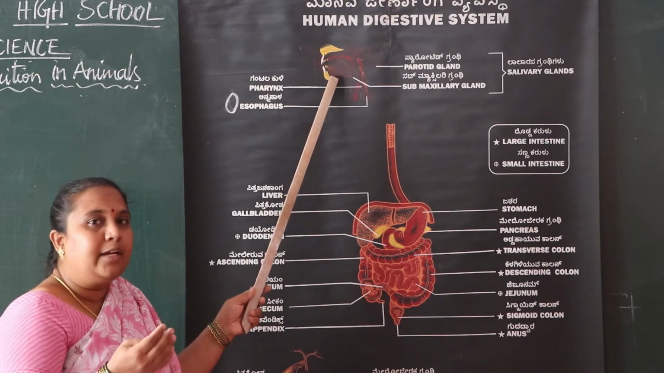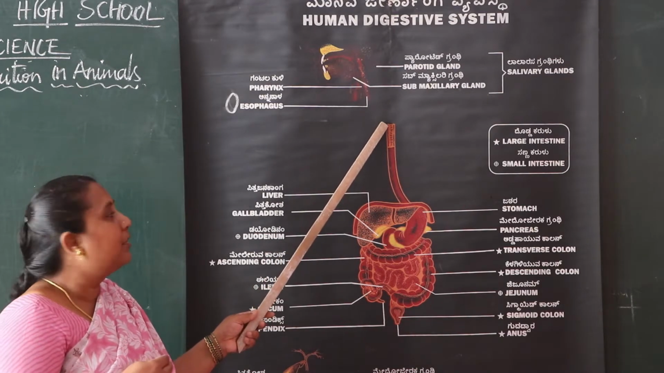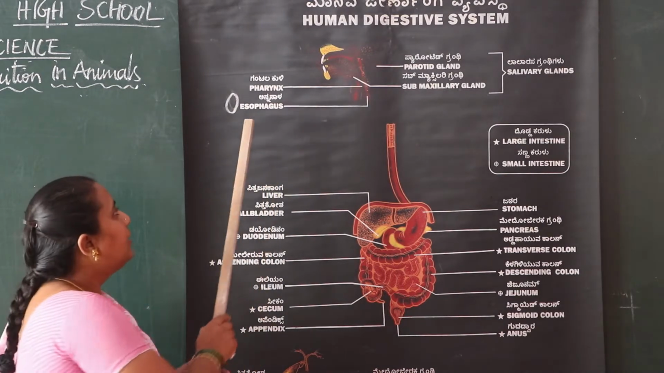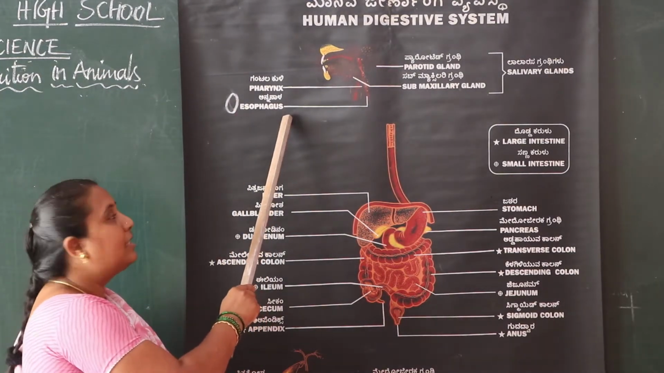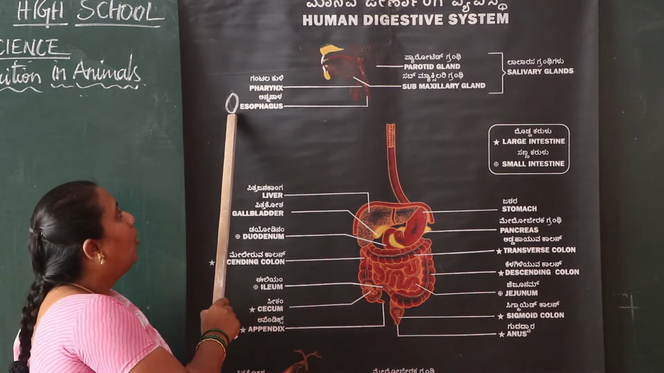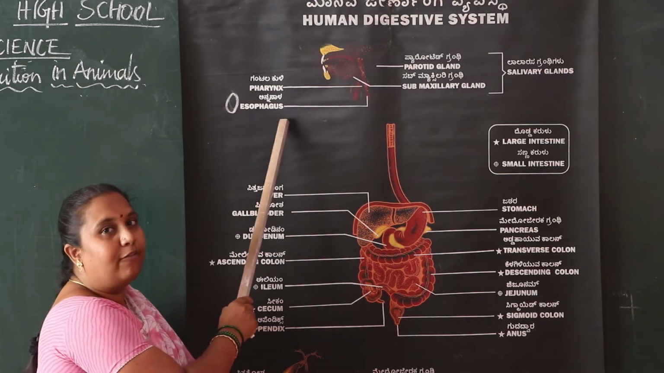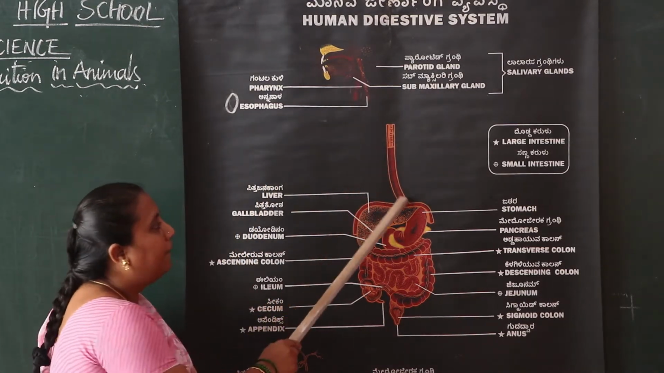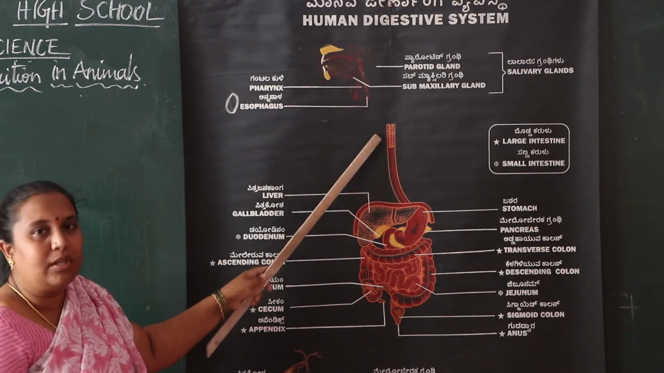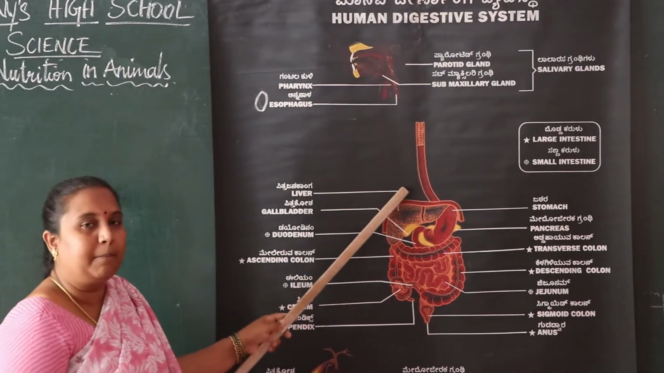Then it moves through the food pipe, which we call the esophagus. See the spelling: E S O P H A G U S. The O is silent here. Esophagus. The food moves through the pipe in a downward direction.